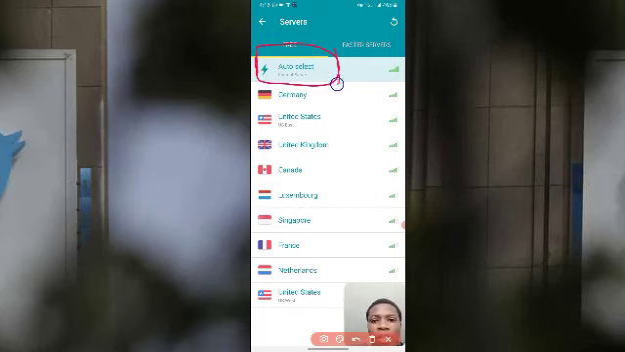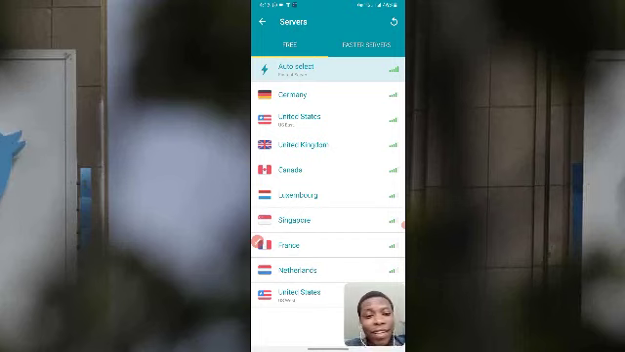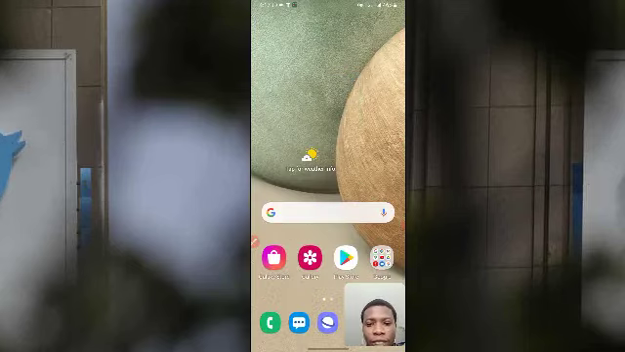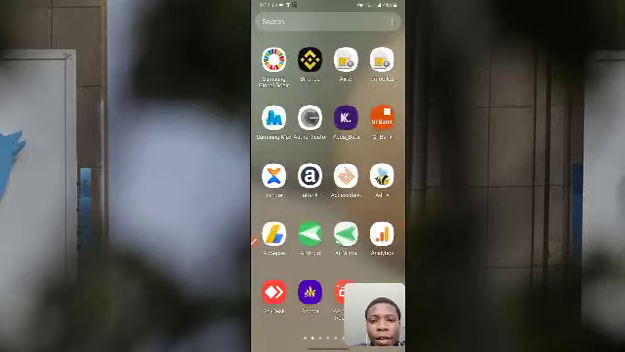That's the auto select. It can select the country for you, or you can manually pick any of the countries. But I'm going to leave it on auto select because I just want to be in any country I like at any moment. Okay, let's just do auto select and go out of this place. Let's minimize our phone and try the app right now.